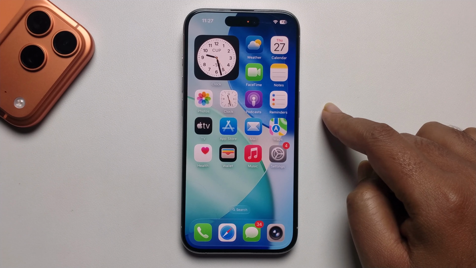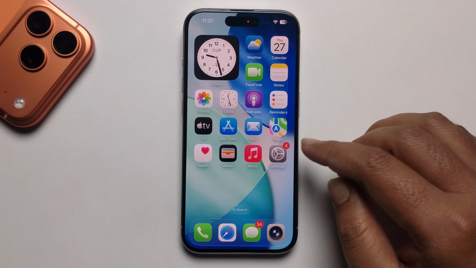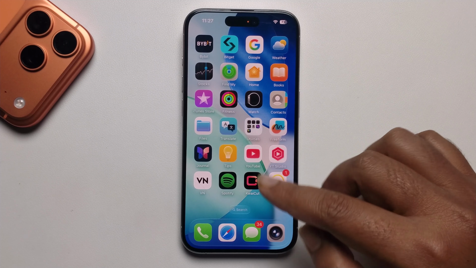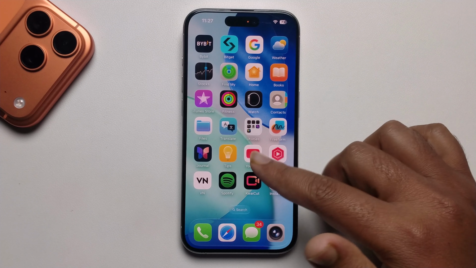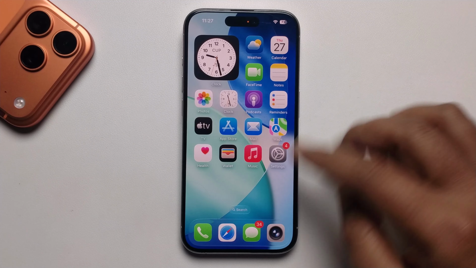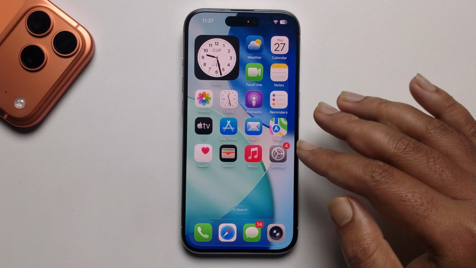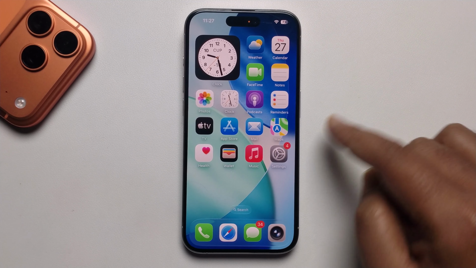Hi, in this video I'm gonna show you how to get Apple Intelligence on your iPhone 15 Pro Max or any 15 series. I'll provide a full guide, so I hope you just follow my whole process, then you get a 100% solution.